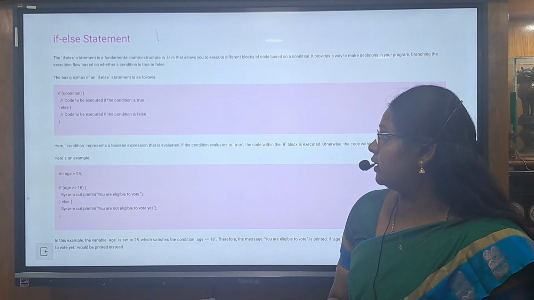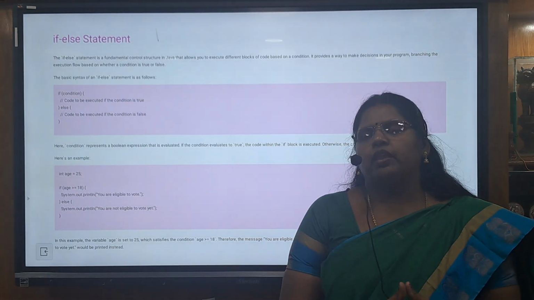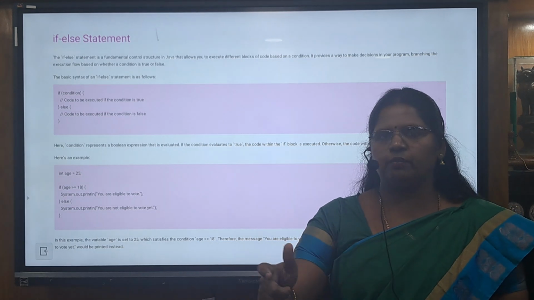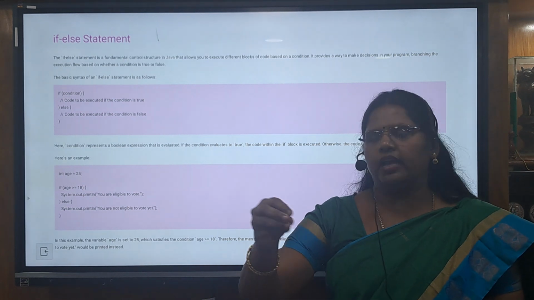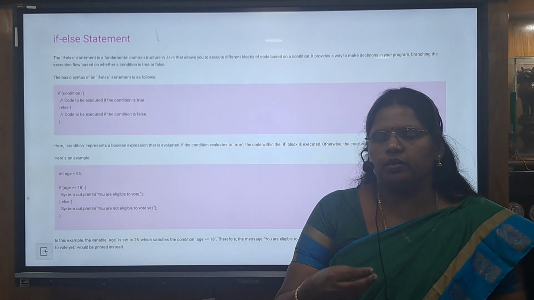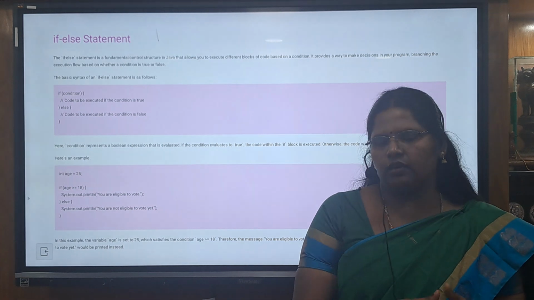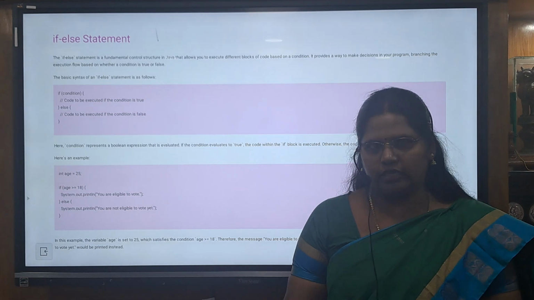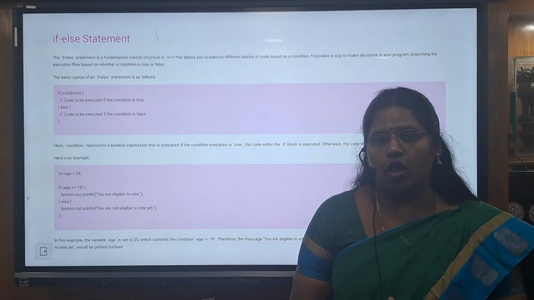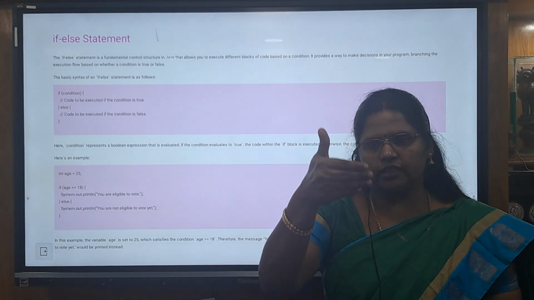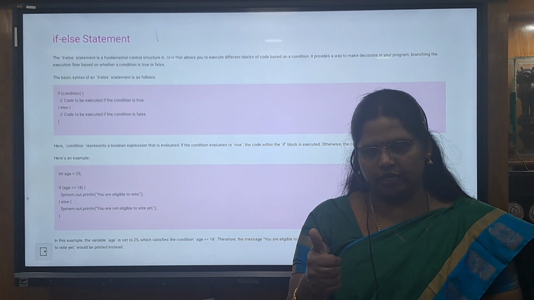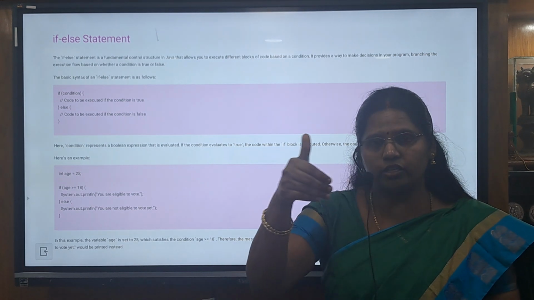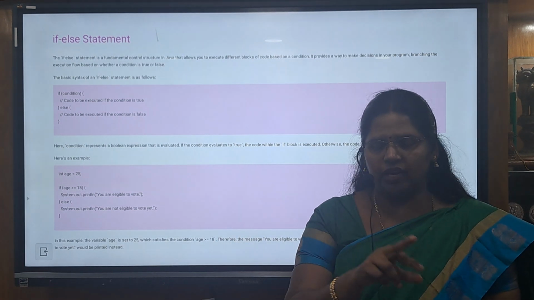In an if else statement it will check the condition. For example, if you ask to print a line, that is I am a woman, then in System.out.println, I am a woman, it will print like that. If you want to check whether the given person is male, then you have to print that the entered person is male, and if it is not male, we can print that she is a female. For that, there is a sequence order: second line, third line, fourth line, and in the fourth line we are having the condition. If the condition is true, then it will execute the fifth line. If the condition is false, then you have to execute the sixth line. Here, based on the condition, one line gets skipped.